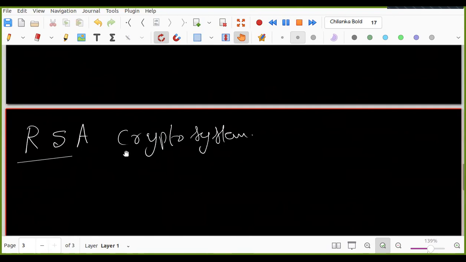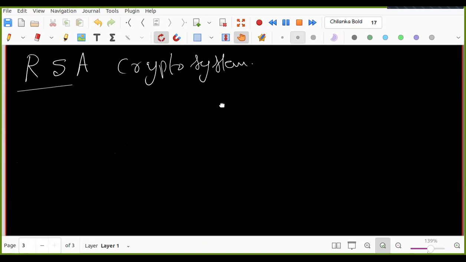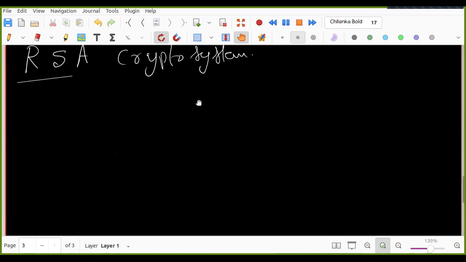Knapsack is very hard, but they did not succeed. RSA came nicely. Later the Elgamal crypto system came, but not immediately. It took time.